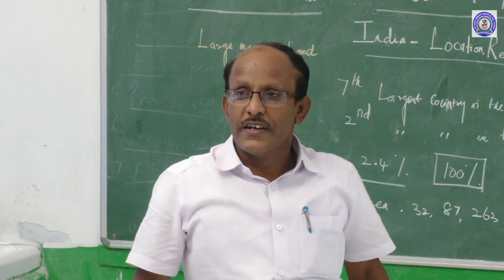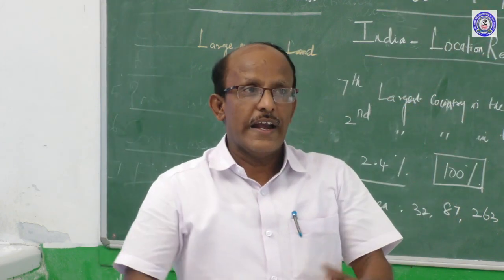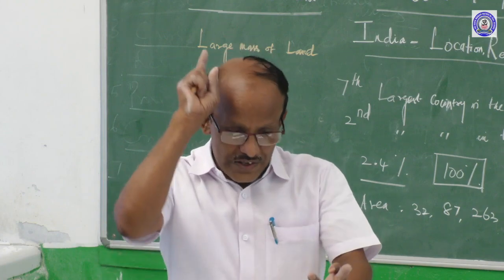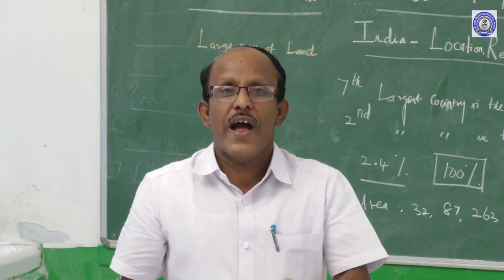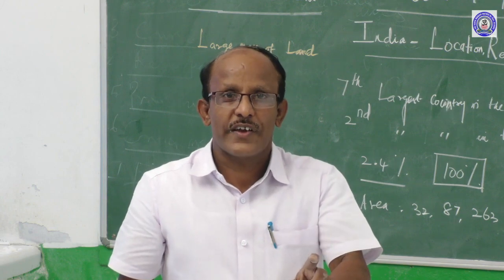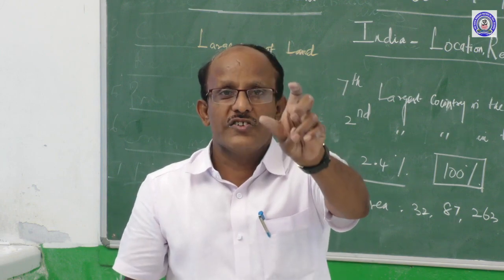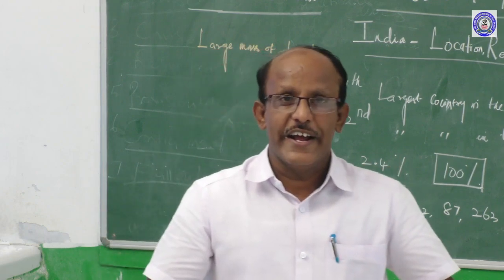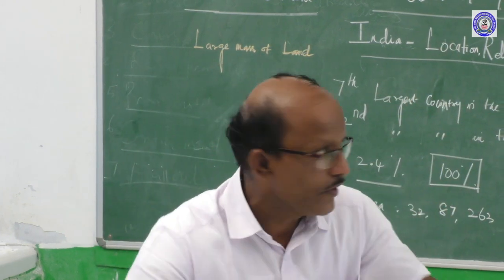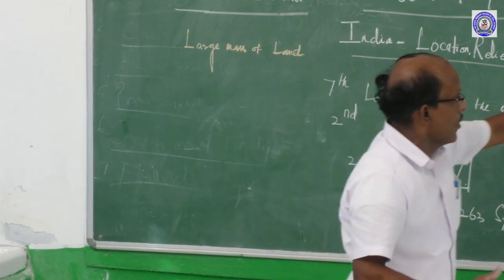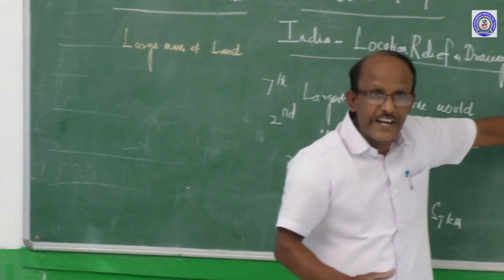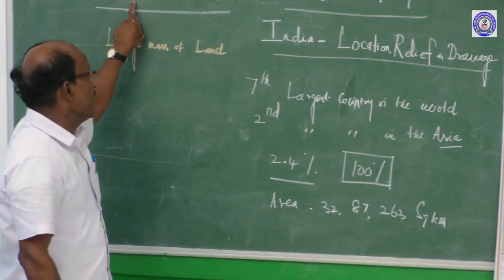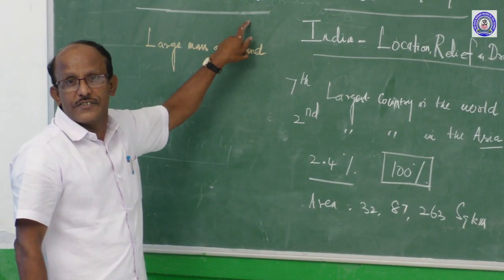And differences in natural vegetation, minerals, and human resources. We can find these differences only in a larger area, but we can find all these differences in our small country. That is why India is called a subcontinent.